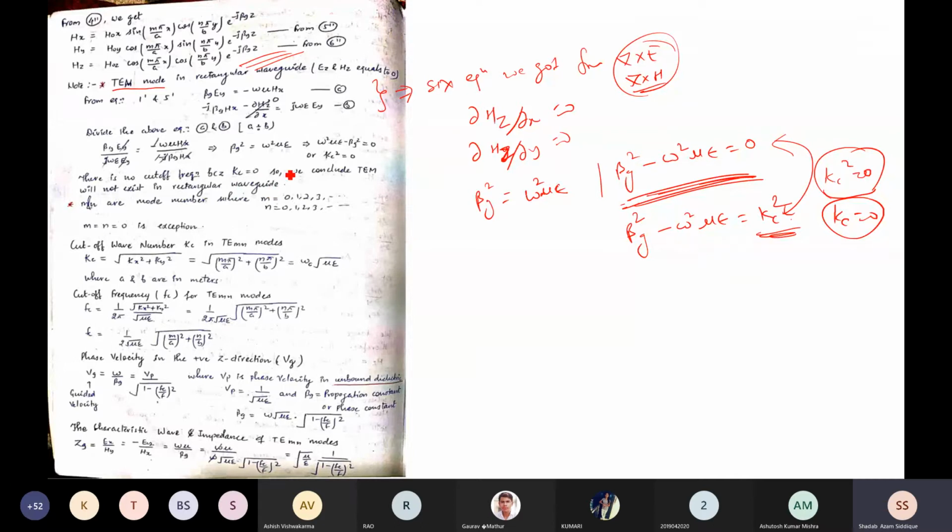So kc does not exist. That means the wave will not propagate. There is no cutoff frequency, so the wave will not propagate. Okay. Now we will see the second point.